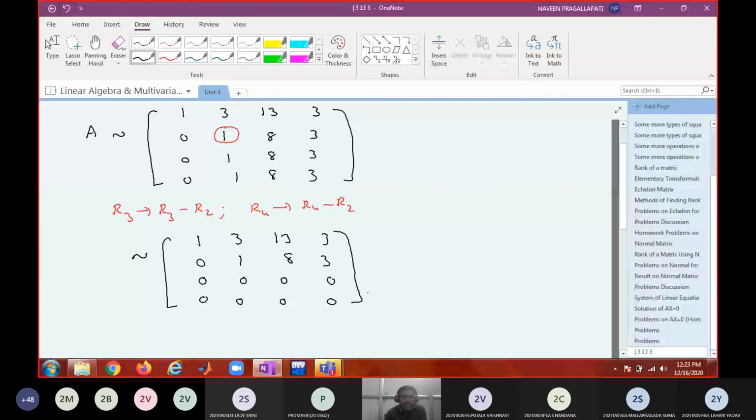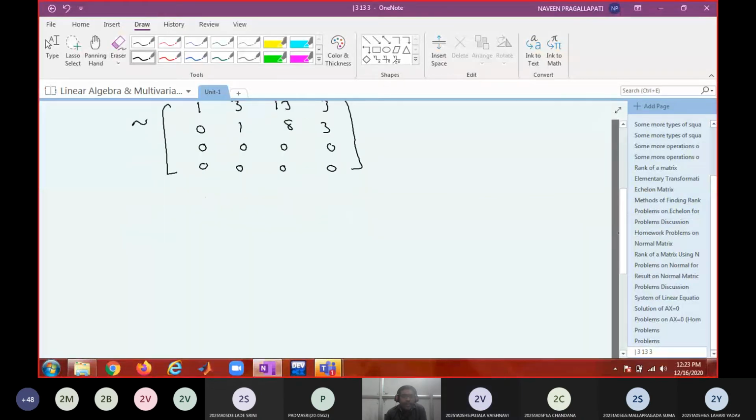Therefore, what is the rank of the matrix? 2, sir. Therefore, rank of A equal to number of non-zero rows equal to 2, which is less than n, the number of variables. Therefore, Ax equal to 0 has how many solutions?